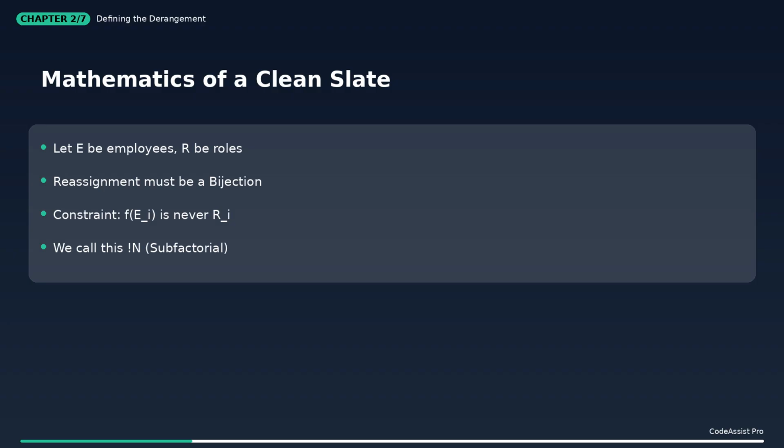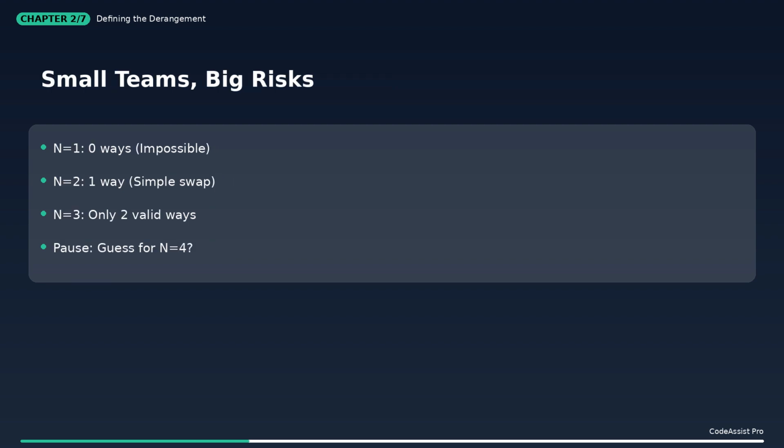For a single employee, rotation is impossible. For two, there's only one way, a swap. But for a team of three, you only have two options. Before I show you the next step, take a second. How many ways do you think 4 employees can rotate without any overlaps?